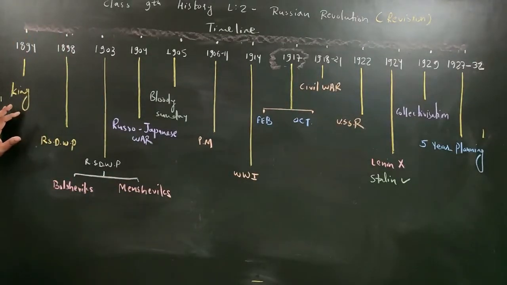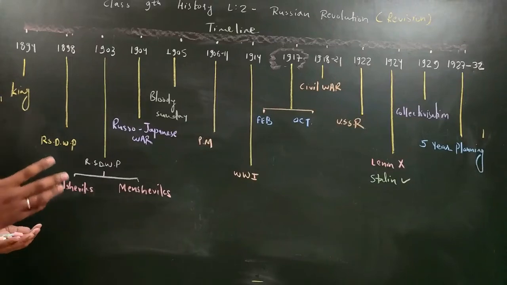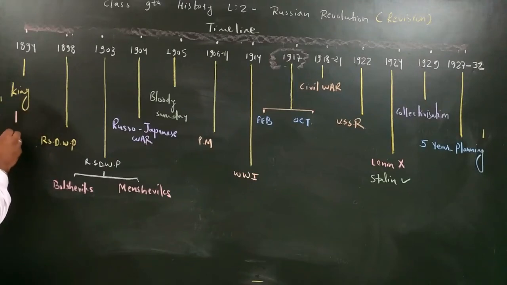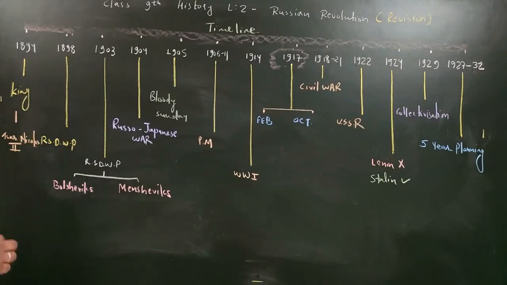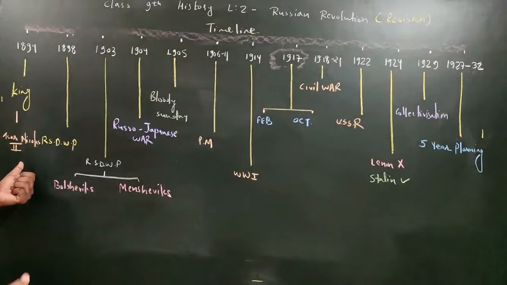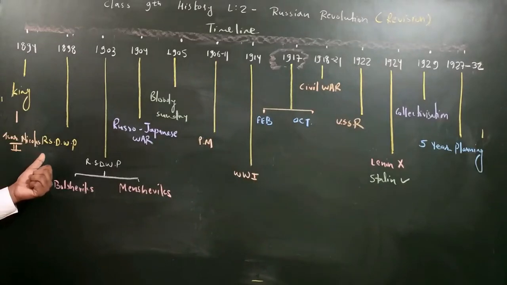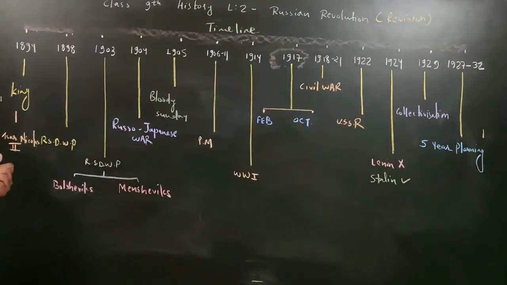See here, we will discuss the king, whose name will be Tsar Nicholas II. Just understand this short story here. After that, the entire chapter will be over. So here, the name of the king was Tsar Nicholas II. So this king was a very unpopular king, because he was not taking policies for the people, and he was only working for the rich people, nobles, and he was not thinking about the workers, peasants, laborers, farmers. That is why he was very unpopular.